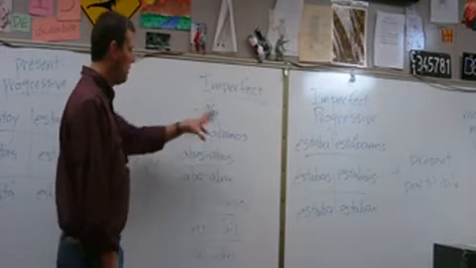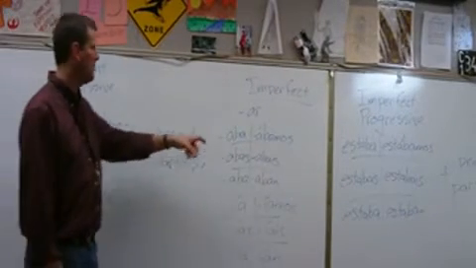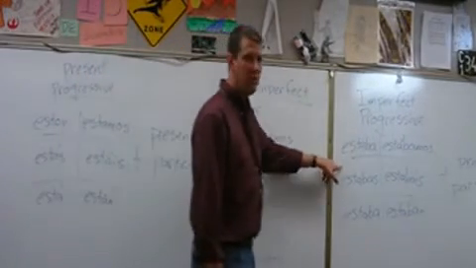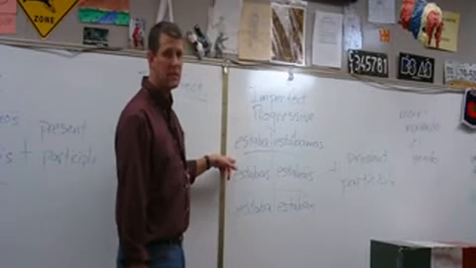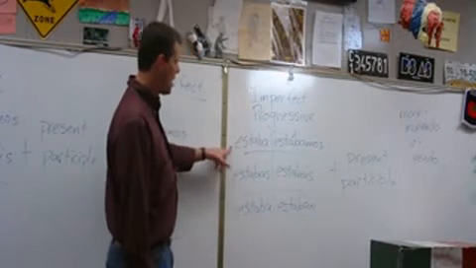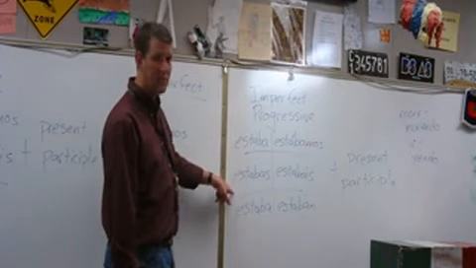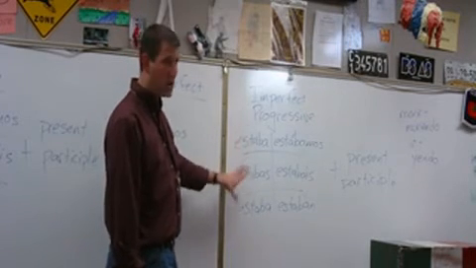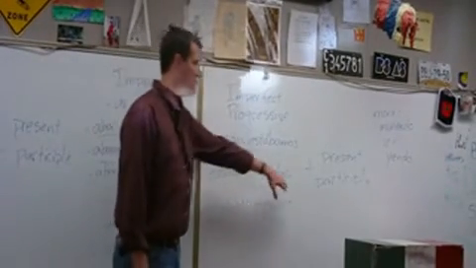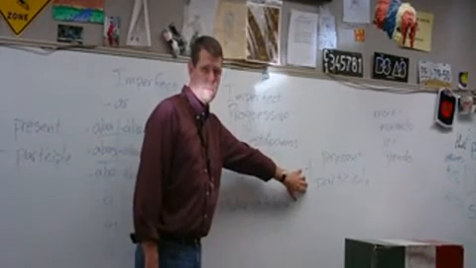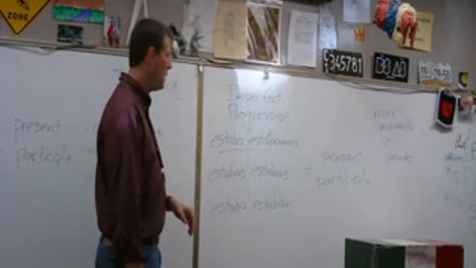Okay, so now, these two verb tenses, we're going to combine them. We're going to combine the present progressive and the imperfect tense to form this one over here. Can you see me? This is the imperfect progressive. And basically what this is, we're taking estar and we're changing it to the imperfect tense. We're saying estaba, estabas, estaba. Okay? It's the verb estar in the imperfect tense, but we're still using the present participle. The present participle will not change in this case. It's still going to be caminando or viviendo. We won't change it at all.